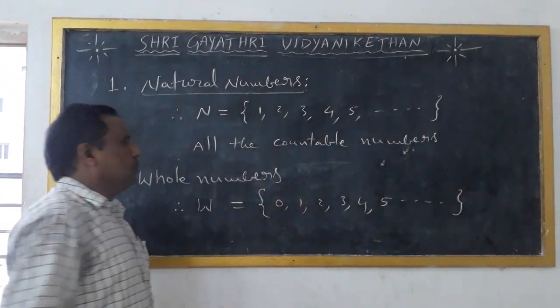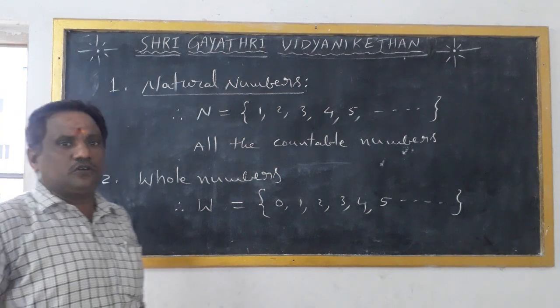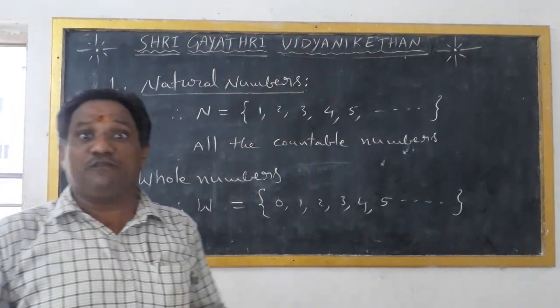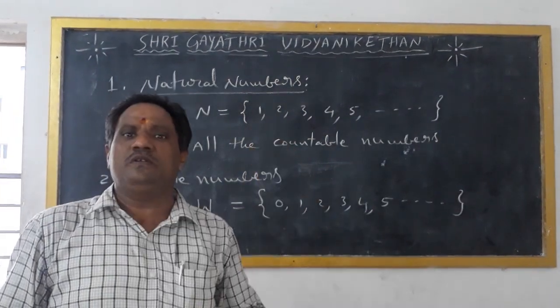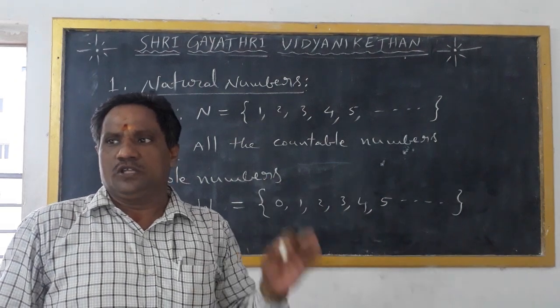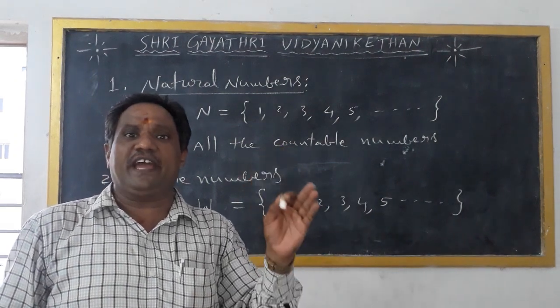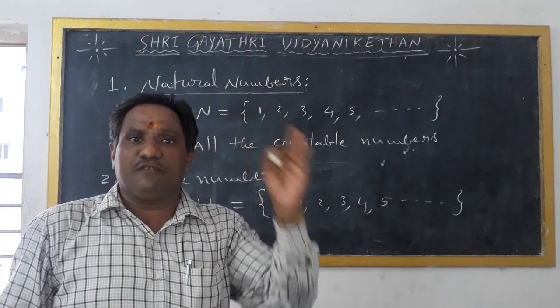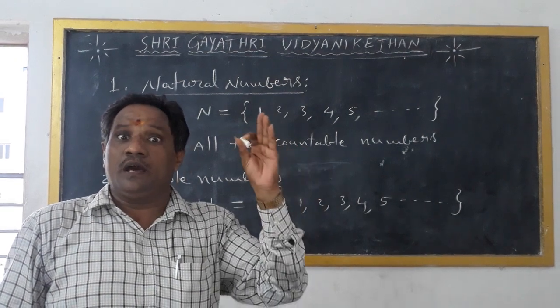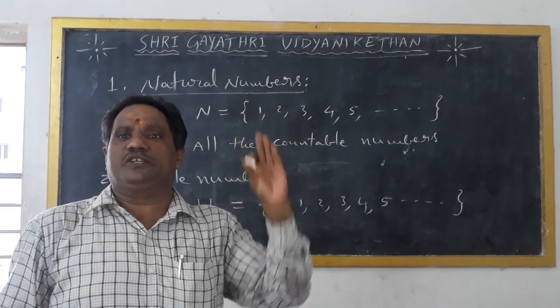These are called whole numbers. So, the set of natural numbers including 0 are called whole numbers.